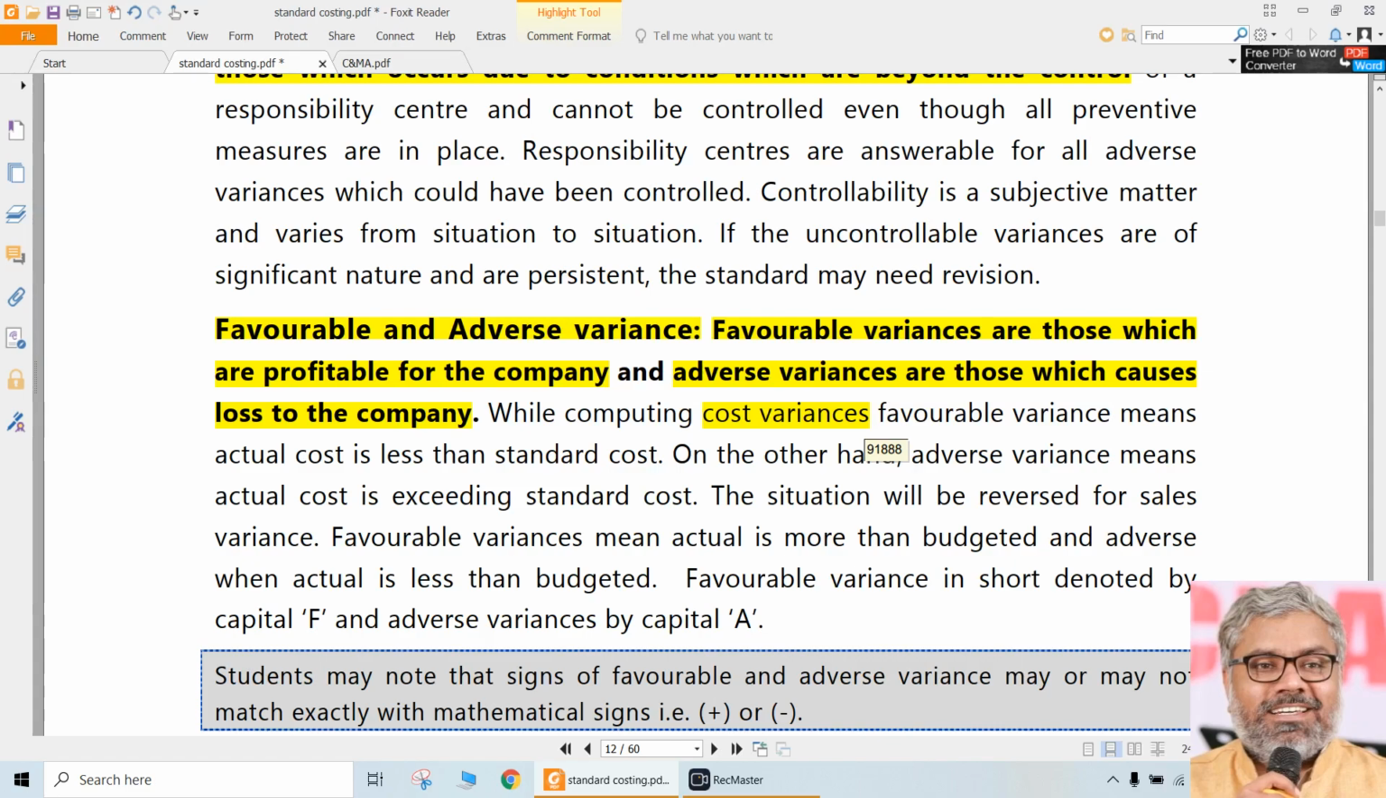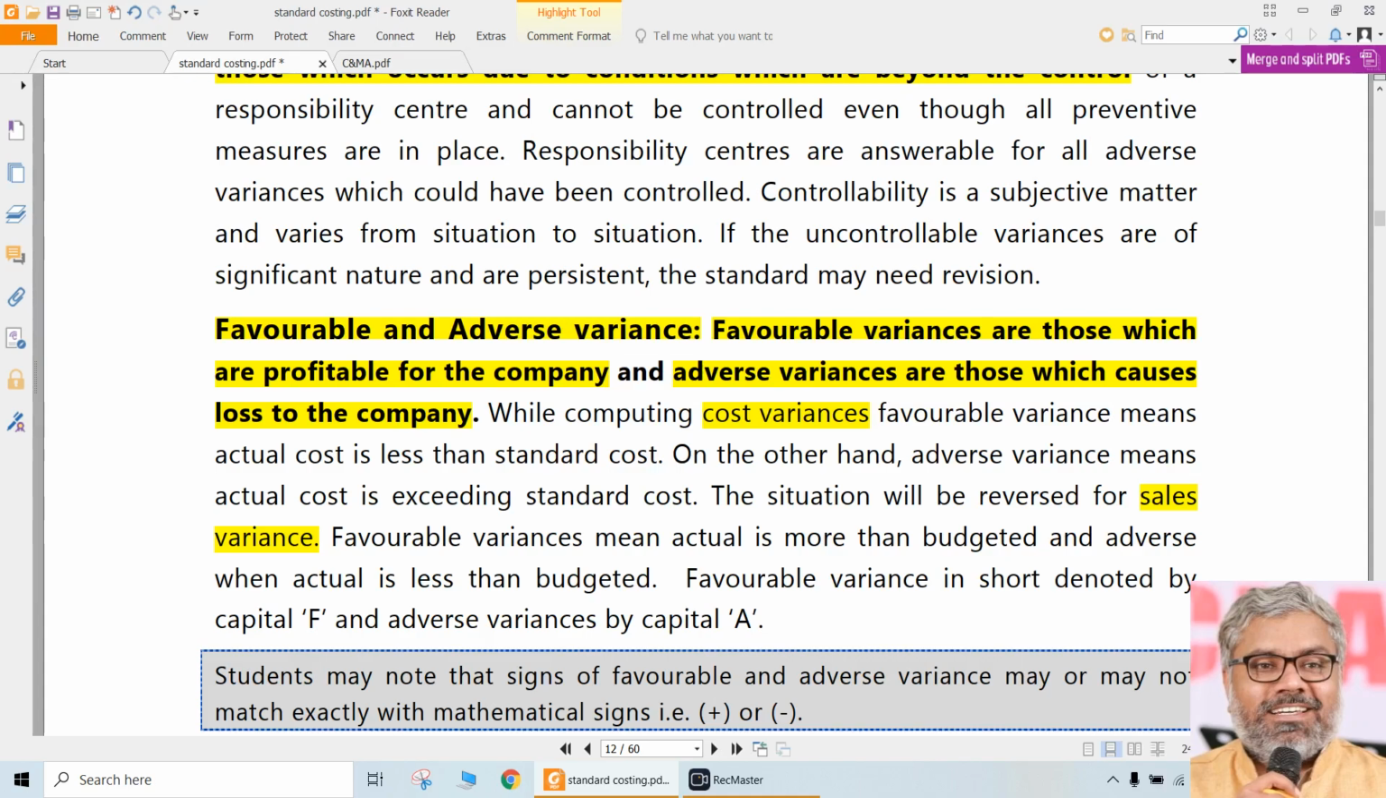But is it the same for other variances, like sales variances, for example? Will it be the same? If actual sales are more than standard or budgeted sales, can we say, why did you achieve this? We will tell them the marketing people did a good job and made more sales than what they were supposed to make. Would we then say it is adverse, that you have deviated from the plan? That will be ridiculous. We will definitely tell them, fantastic job. It is better to deviate if you are doing better than what you are supposed to do.